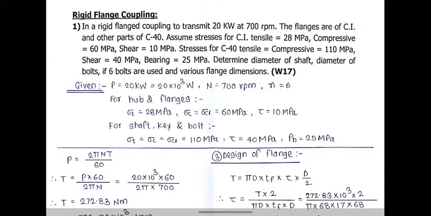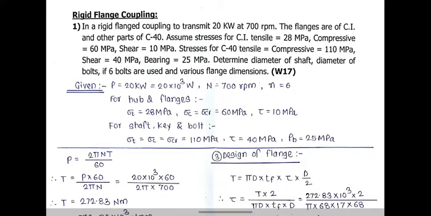Let's see the example of rigid flange coupling. In a rigid flange coupling to transmit 20 kilowatt at 700 rpm, the flanges are of cast iron and other parts are of C40. Assume stresses for cast iron: tensile is equal to 28 megapascal, compressive is equal to 60 megapascal, shear is equal to 10 megapascal.